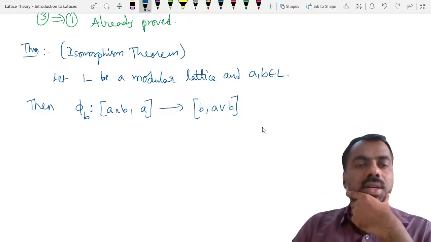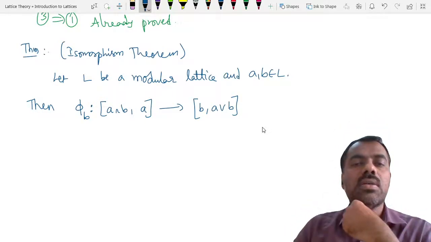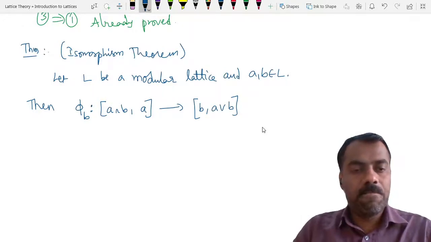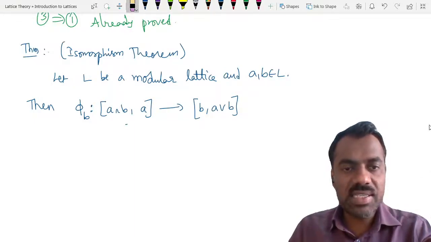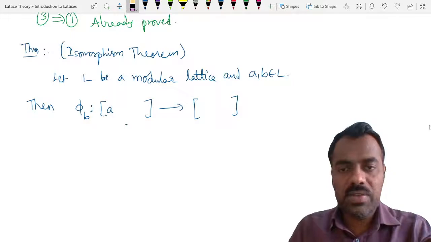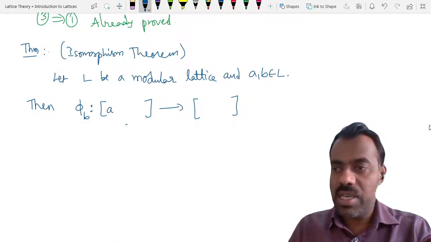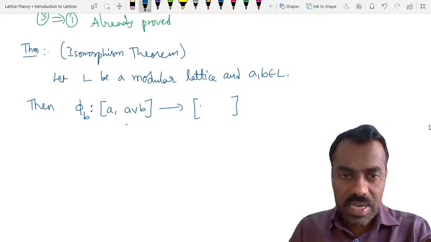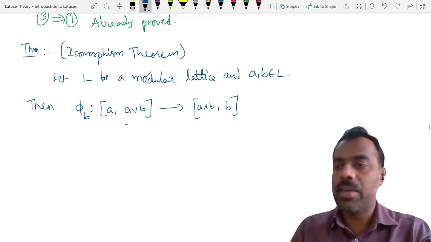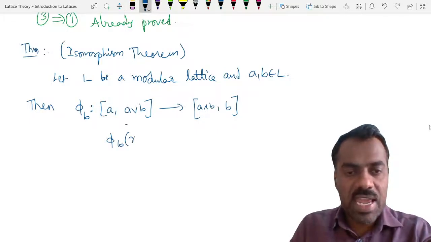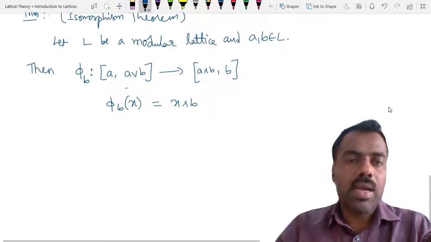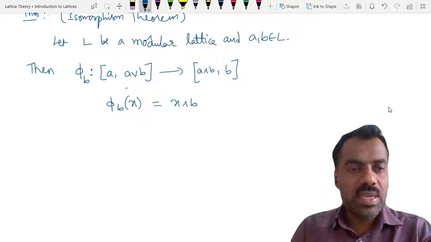Either we have to take x, if we take x meet B. To follow the book notation, we'll slightly change this. Whatever we have written is not wrong, just to make sure that we use the same notation, otherwise you can get confused again. So here we take A meet B comma B. Then you define this phi B: any x you take, you send it to x meet B, and it is an isomorphism. Then this phi B given by this is an isomorphism.